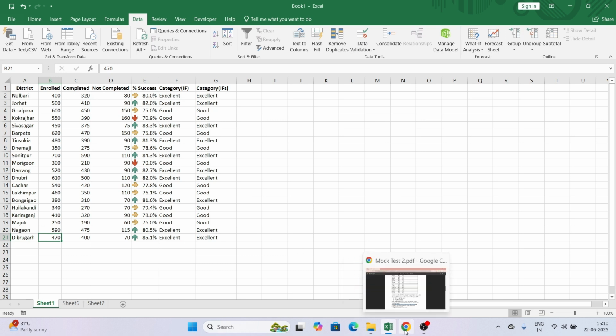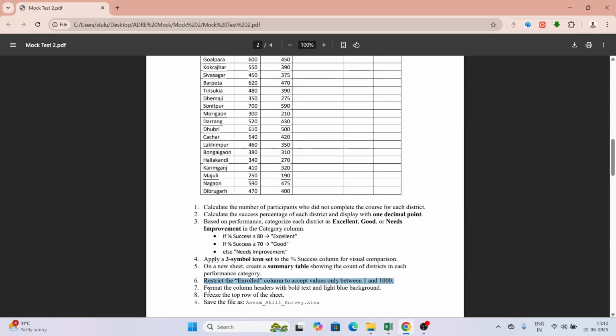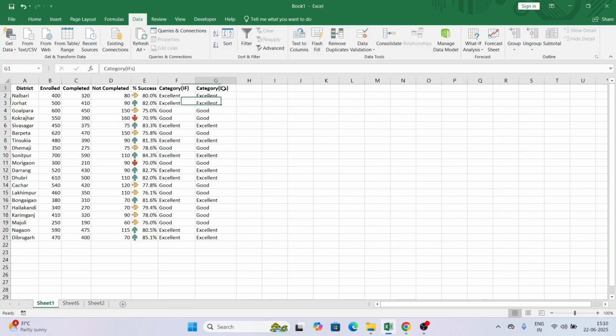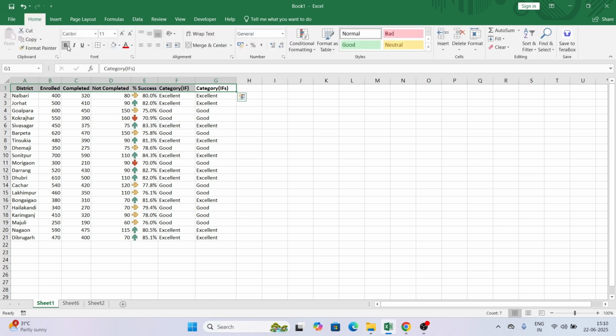Now moving on to the next question: format the column header with bold text and light blue background. So the column header needs to be bold. For bold, we can use Control B or this bold button, and the background should be light blue. If I click, the background is light blue.